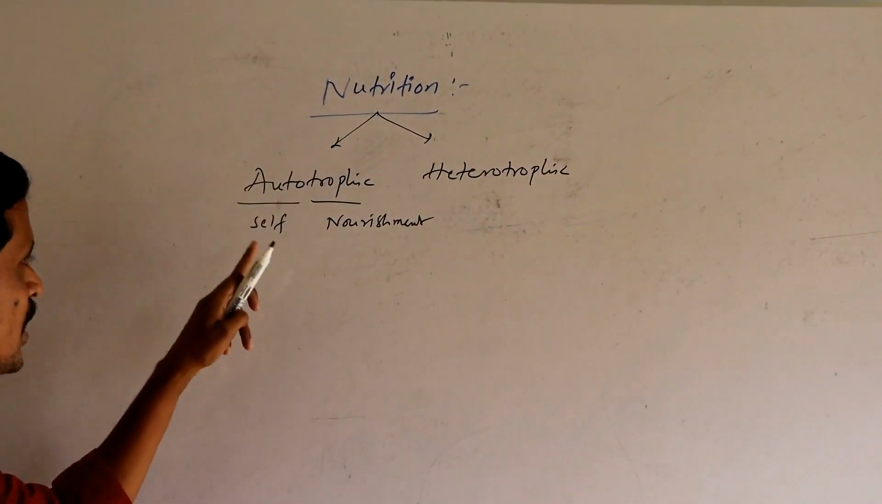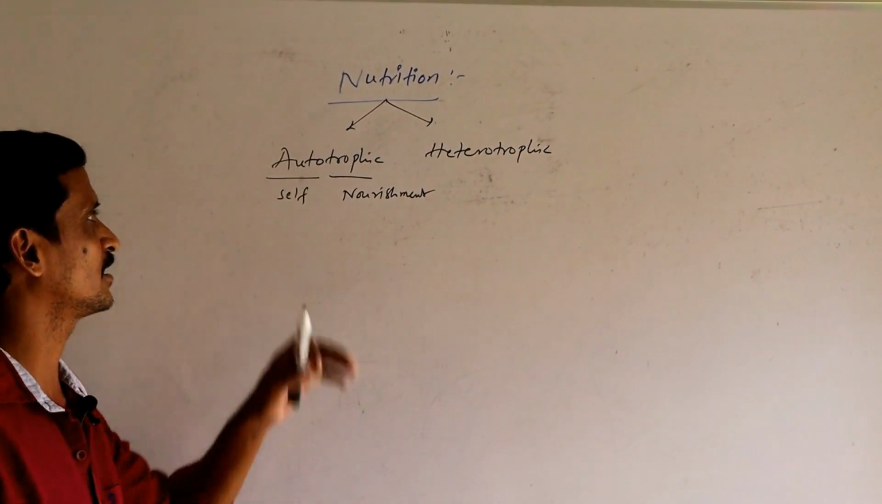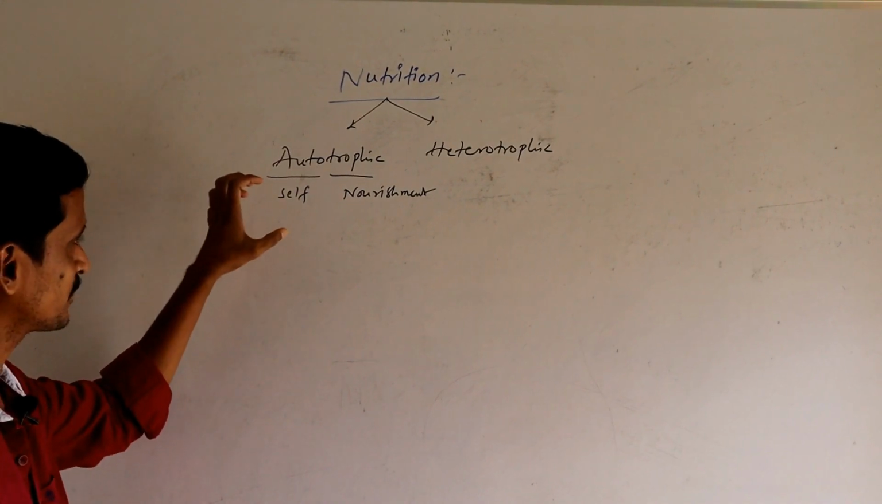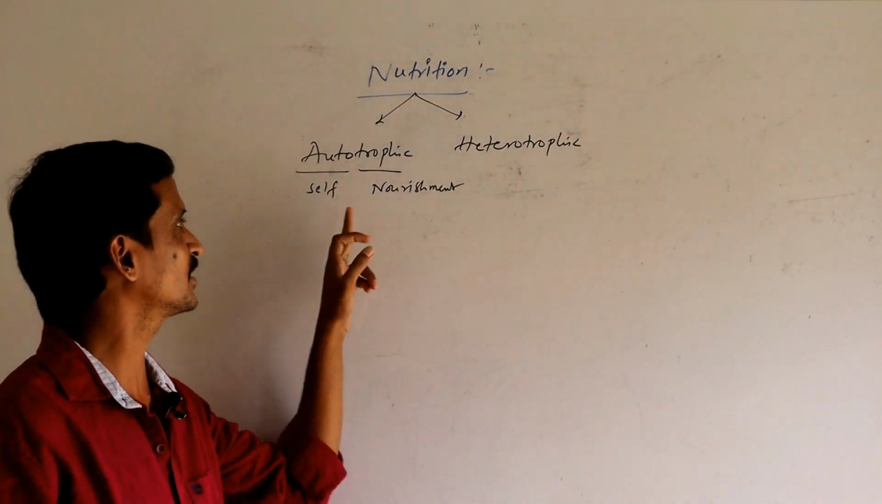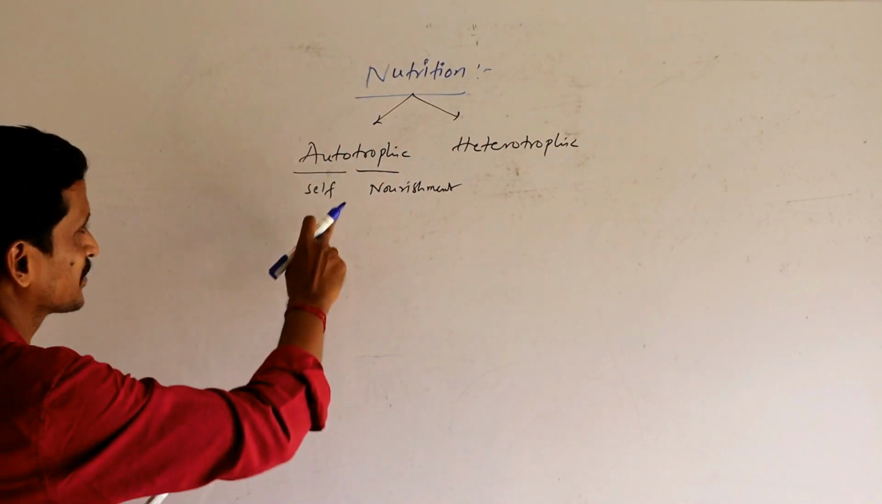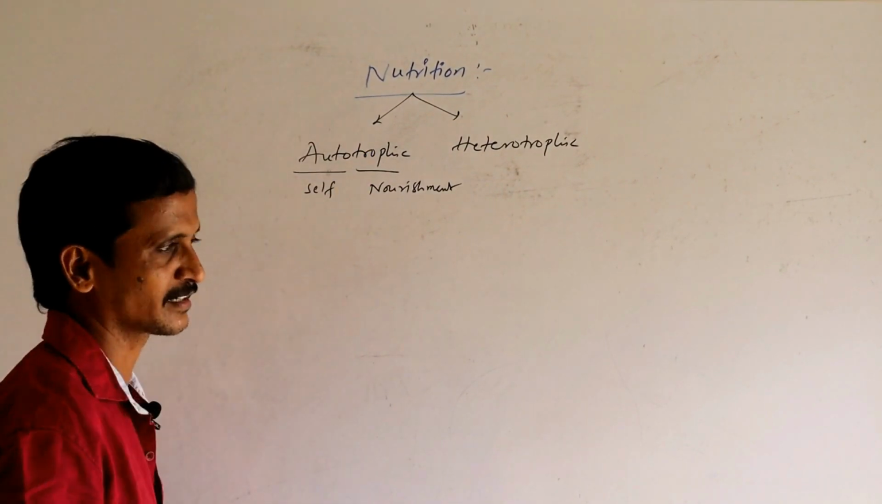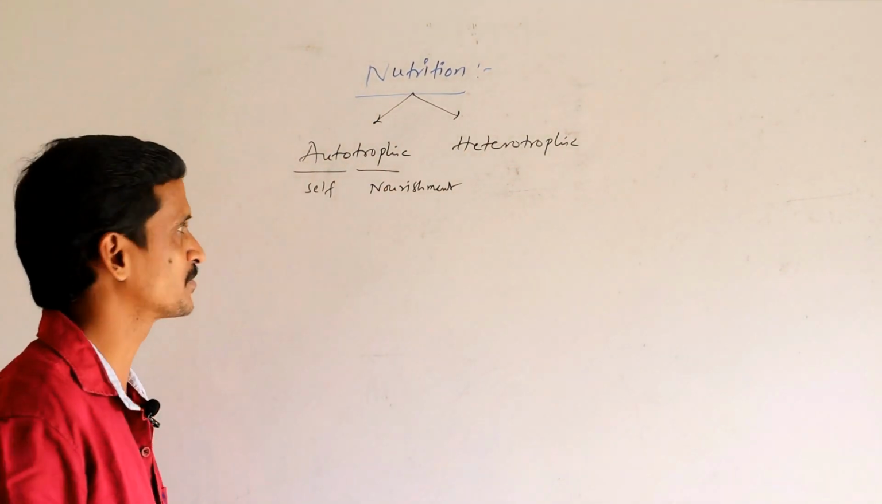The process of synthesizing their own organic food from inorganic material is called autotrophic nutrition. In simple words, I can say self-synthesizing organisms. They are in a position to synthesize their own food by themselves.